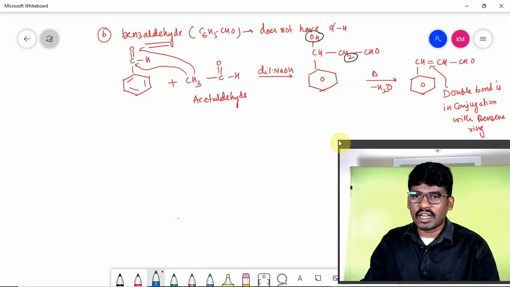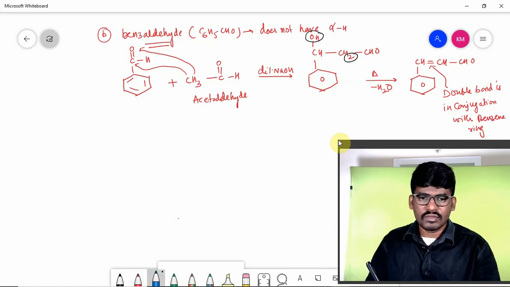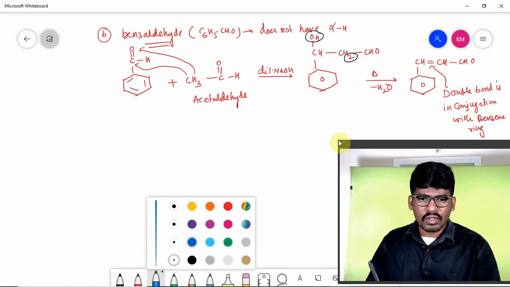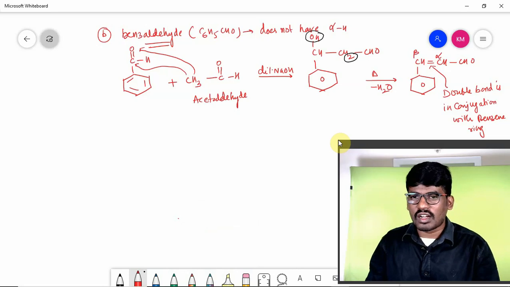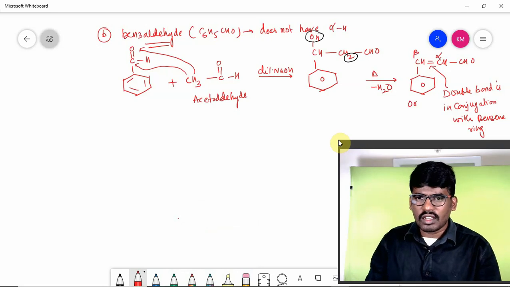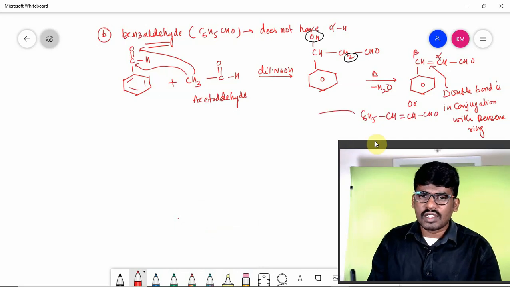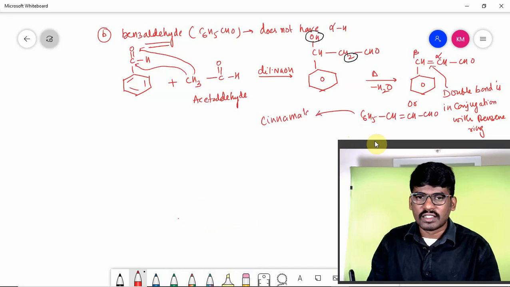So if you observe, this is alpha, and this is beta, right? An alpha beta unsaturated aldehyde. And the formula, simply you can give it as C6H5 CH double bond CH CHO. So this is an alpha beta unsaturated aldehyde. This is called cinnamaldehyde. What is this called? Cinnamaldehyde.